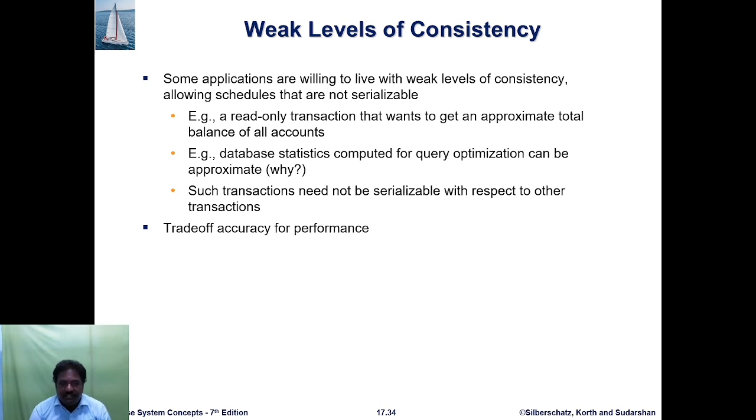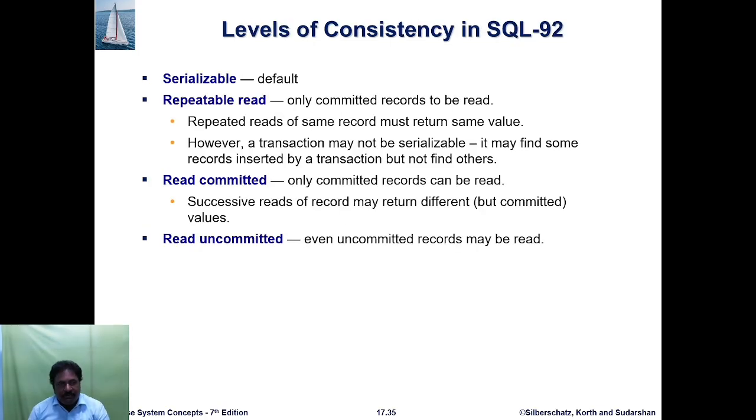Some applications tolerate weak levels of consistency, allowing schedules that are not serializable. For example, a read-only transaction that wants to get the approximate total balance of all accounts. Database statistics used for query optimization can also be approximate. Such a transaction need not be serializable with respect to other transactions. So we trade off accuracy for performance.